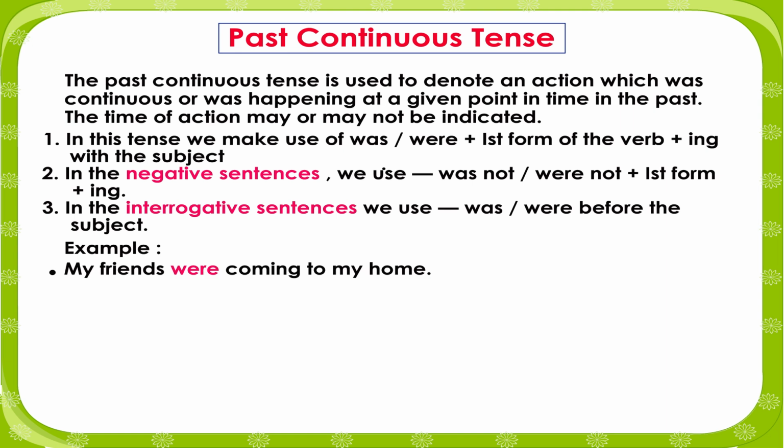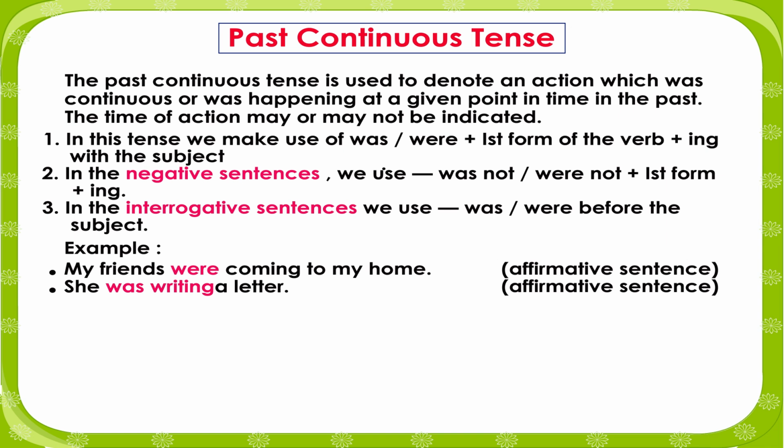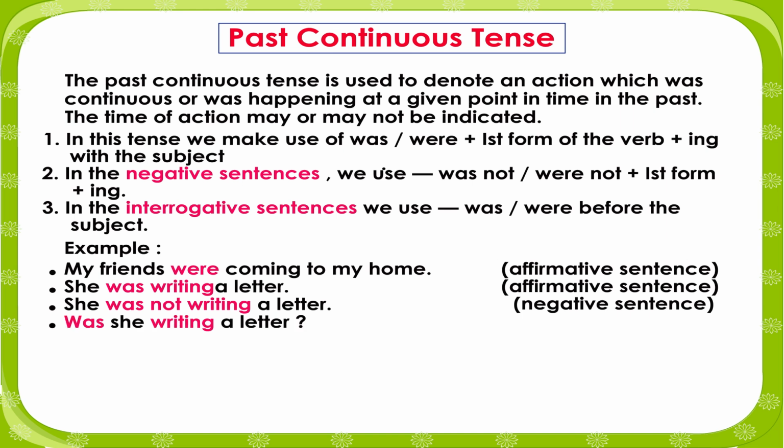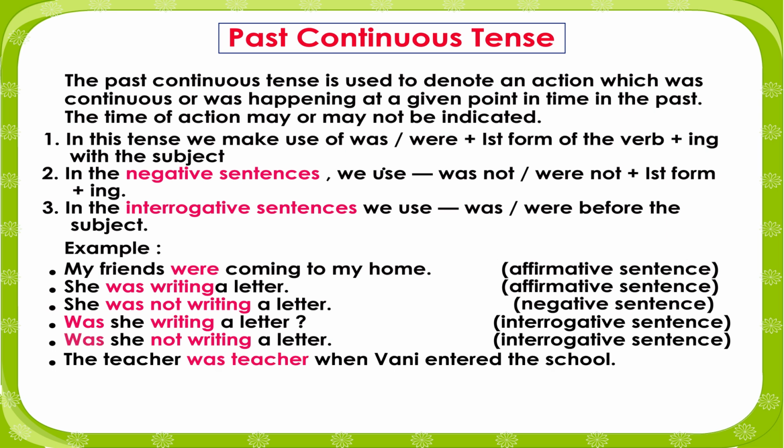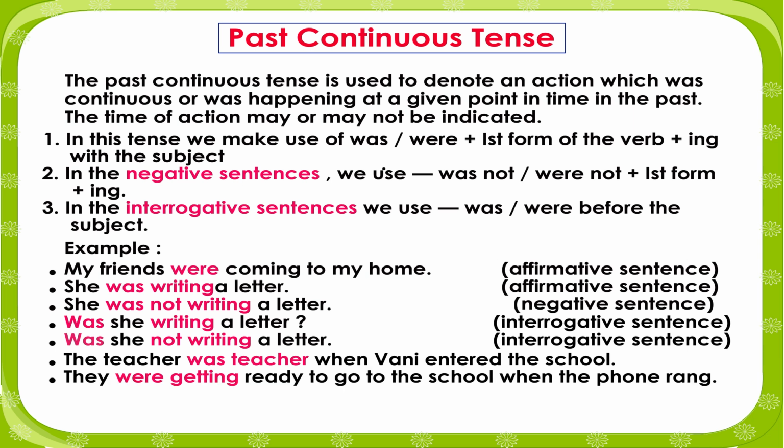Example: My friends were coming to my home, affirmative sentence. She was writing a letter, affirmative sentence. She was not writing a letter, negative sentence. Was she writing a letter, interrogative sentence. Was she not writing the letter, interrogative sentence. The teacher was teaching when Vani entered the school. They were getting ready to go to the school when the phone rang.